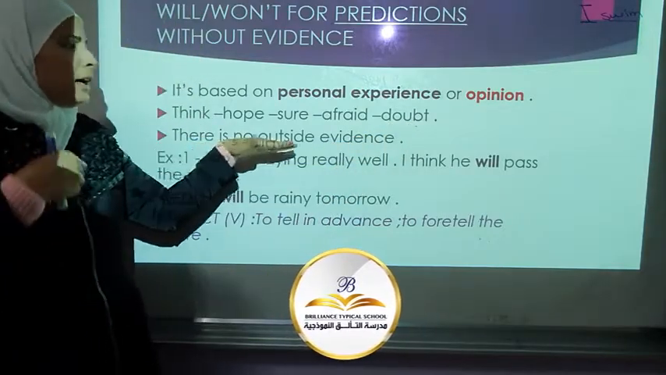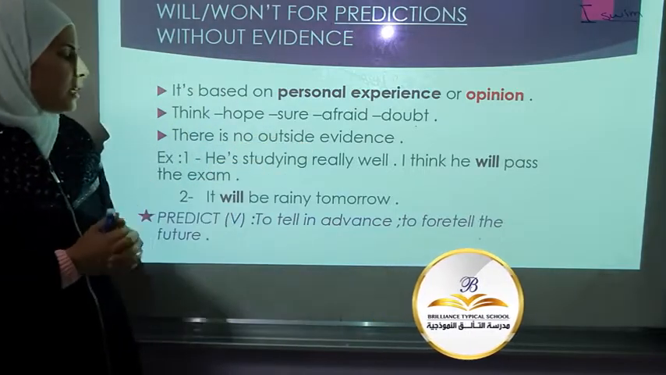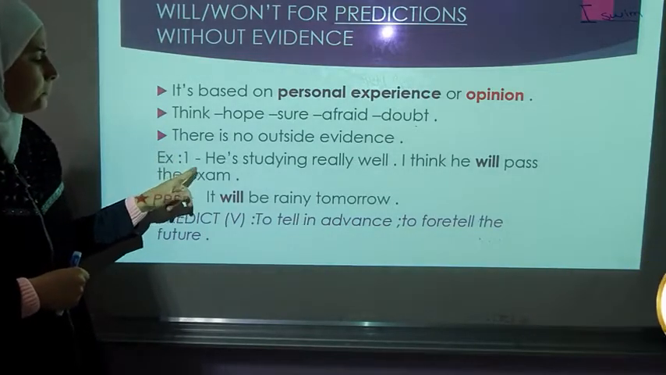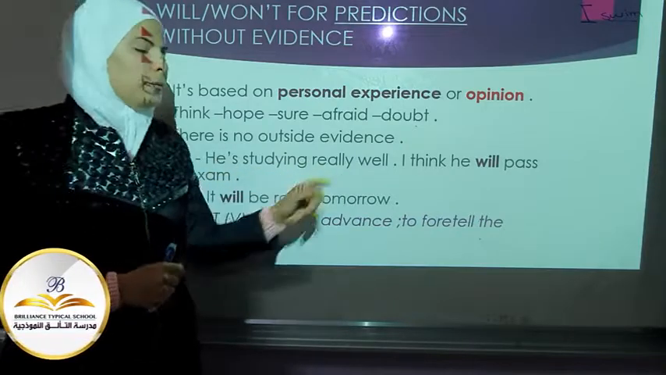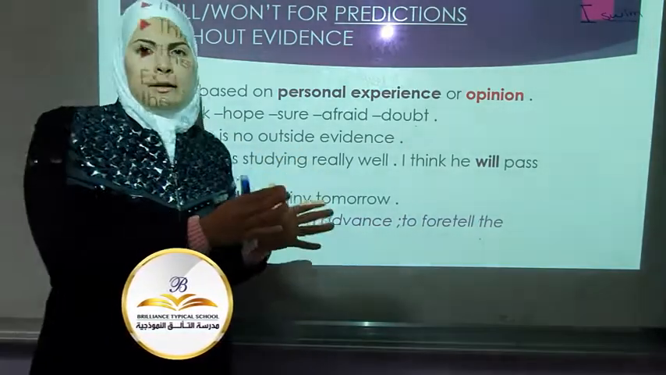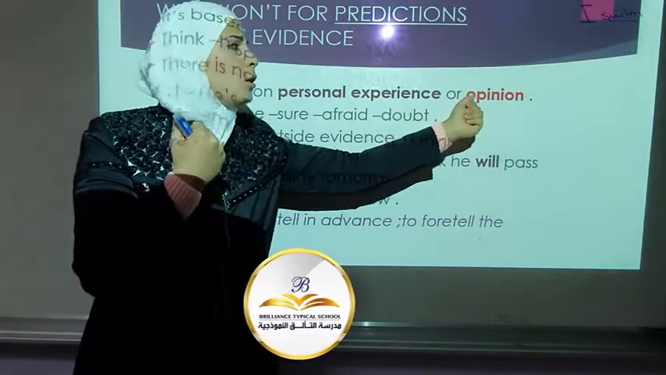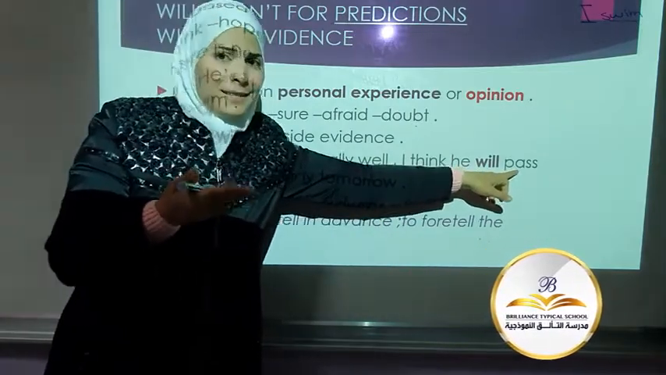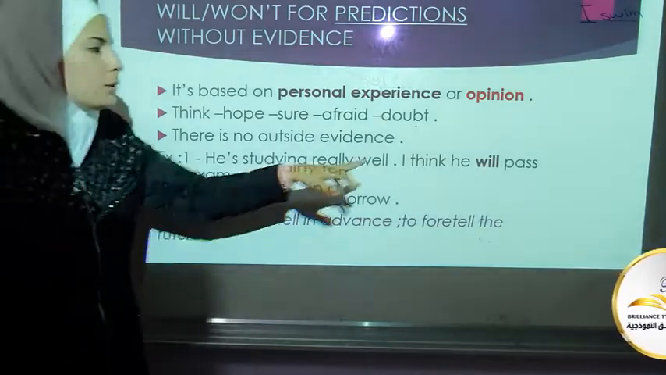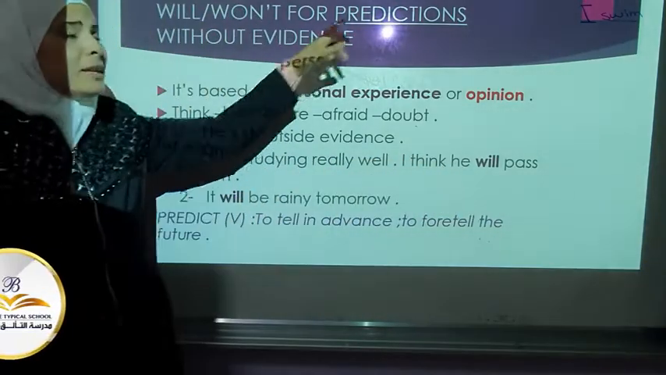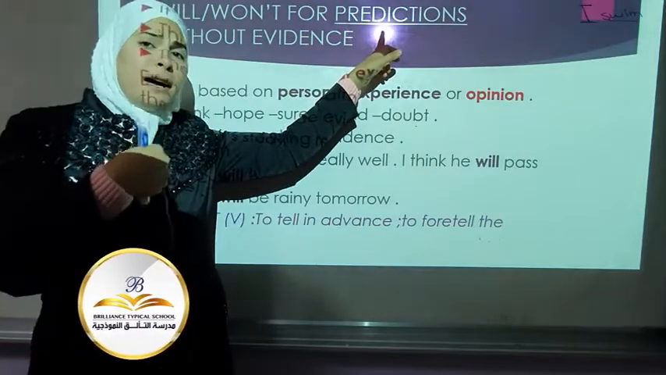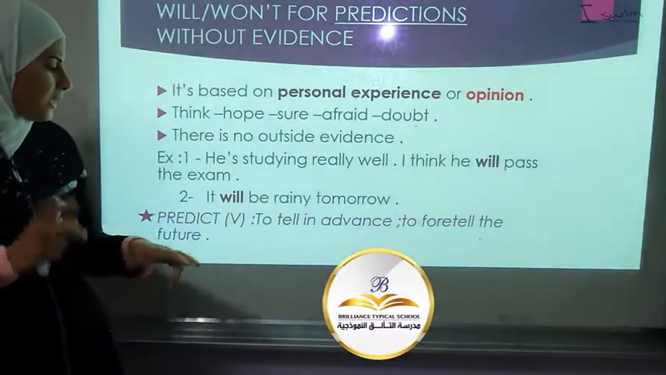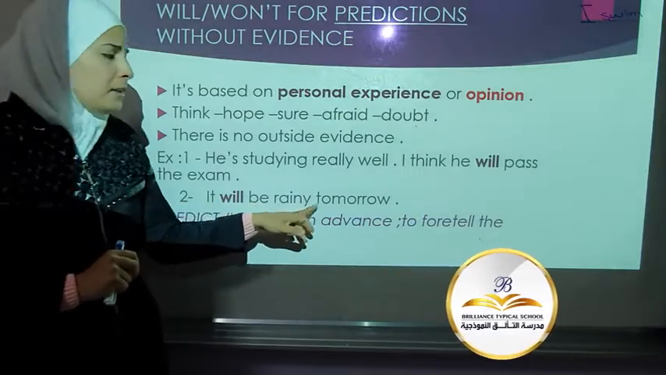There is no outside evidence. This is going to be very clear when we get to read these examples. Example sentence 1. He is studying really well. Someone is studying really well. According to my experience, according to my opinion, point of view, I think he will pass the exam. So, I will pass the exam is a prediction for future that I come to according to my opinion or experience.